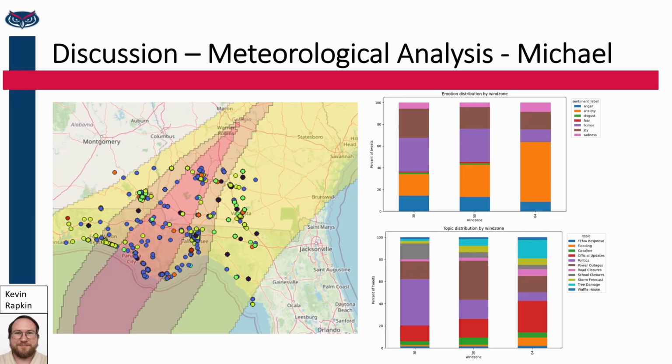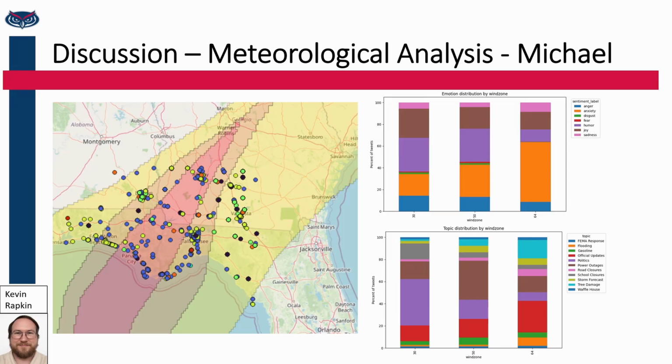Humor, likewise, decreases in areas with stronger hurricane force winds. It is interesting to see that there is a large concentration of power outages being discussed in the middle wind zone. But if we look at the map, we can see this area encompasses Tallahassee, a large city where outages could impact many hundreds of thousands.